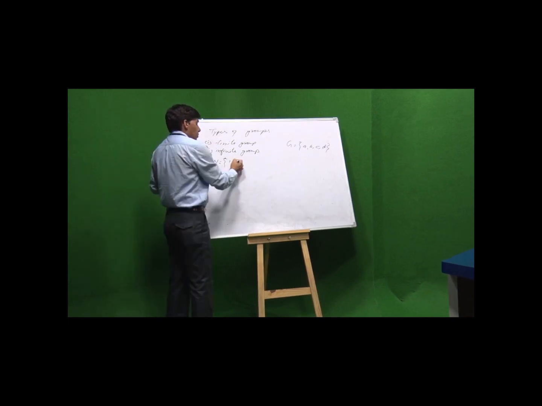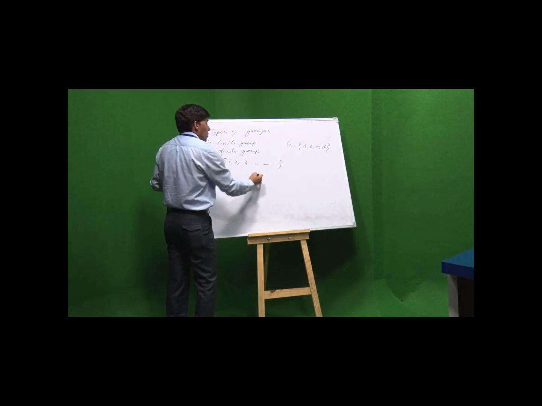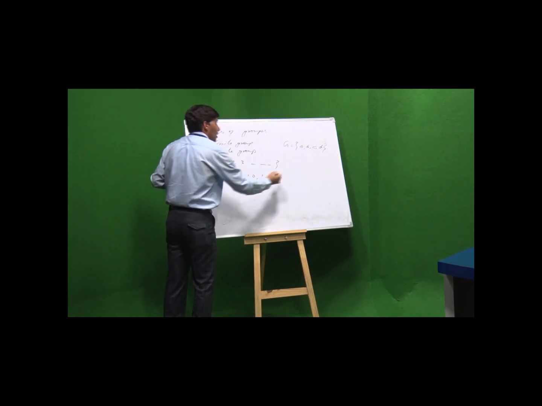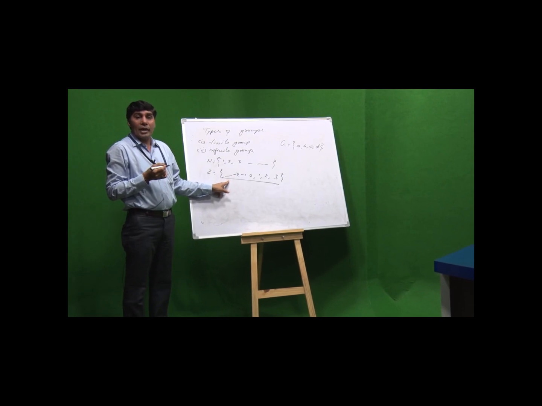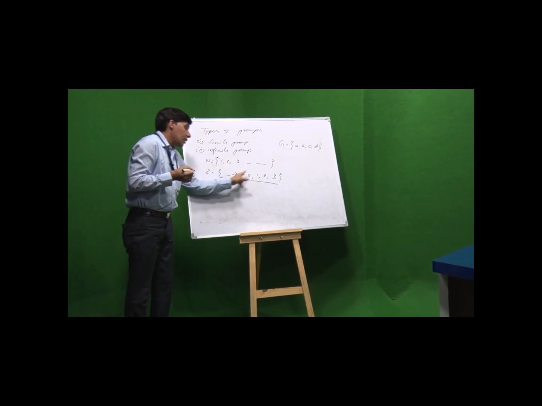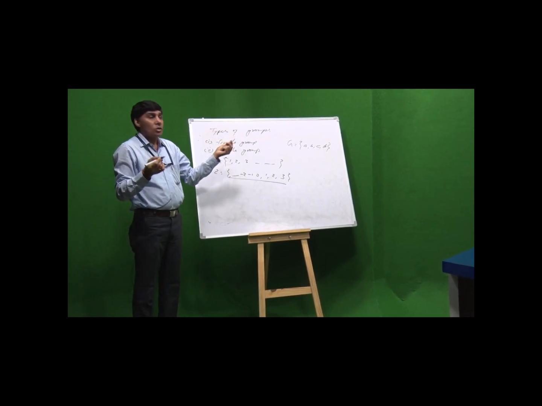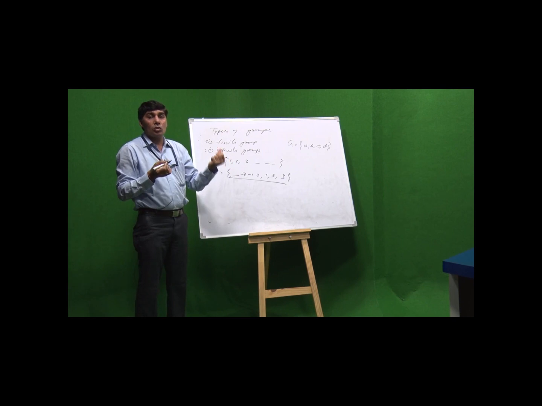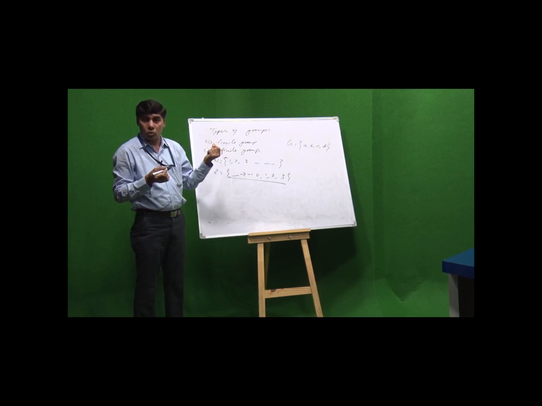For example, the set of integers Z = {0, 1, 2, 3, -1, -2, -3, and so on} is a group with respect to addition, and the number of elements in this group is infinite. Therefore, the set of integers is an infinite group with respect to addition.